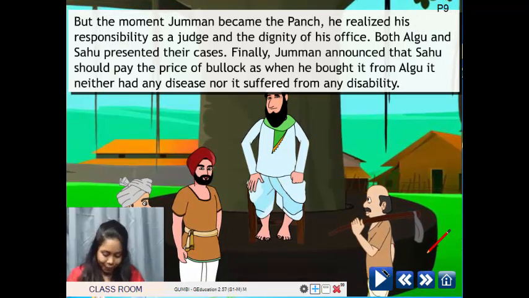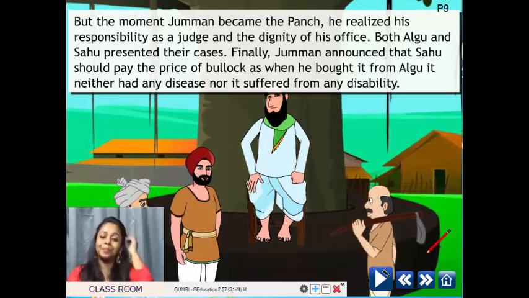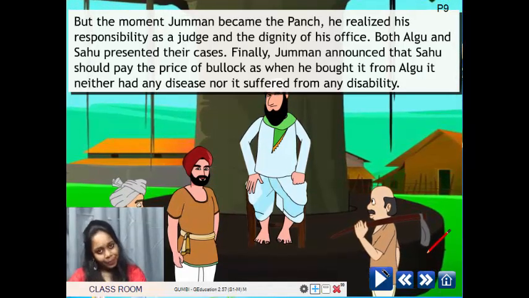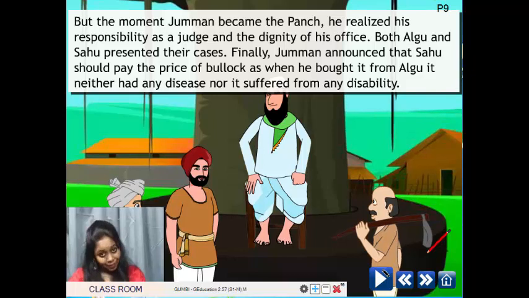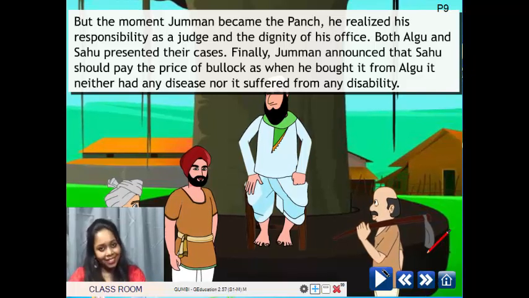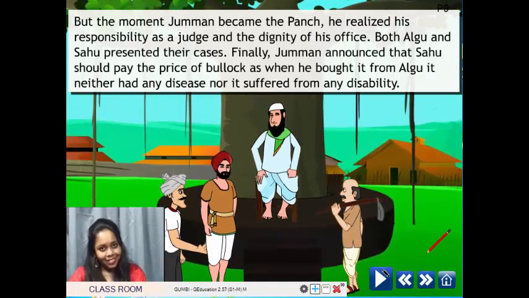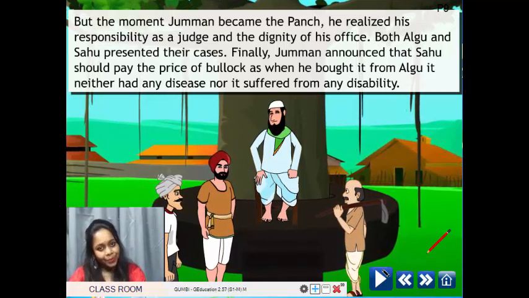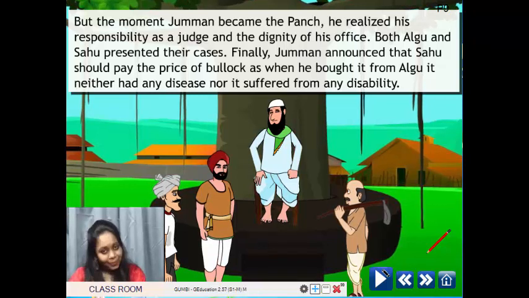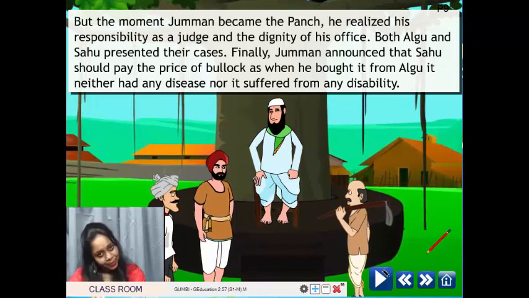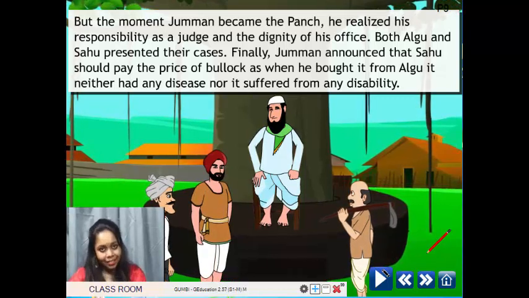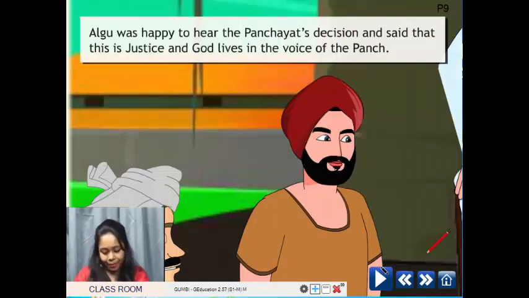So, now do you understand, children? Jumman Sheikh, sitting in the chair of the punch, has acted very responsibly. He has not tried to take revenge. He is not bothered about small issues. So he realized that when he sits as the punch, when he has some responsibility, he should keep up his dignity. He should not worry about silly things. He should look at the actual problem and try to solve it correctly. Yes.